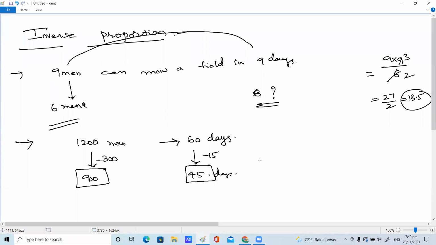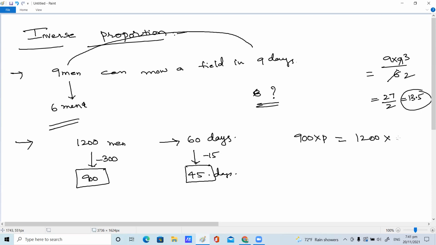So after 15 days, the provisions would last for 1200 men. That means how many days are left? 45 days. Therefore, as 300 men leave, the number of remaining men is only 900 people. Therefore, the remaining provisions last for 900 men for P days. You just think like that. Therefore, 900 into P is equal to what, children?